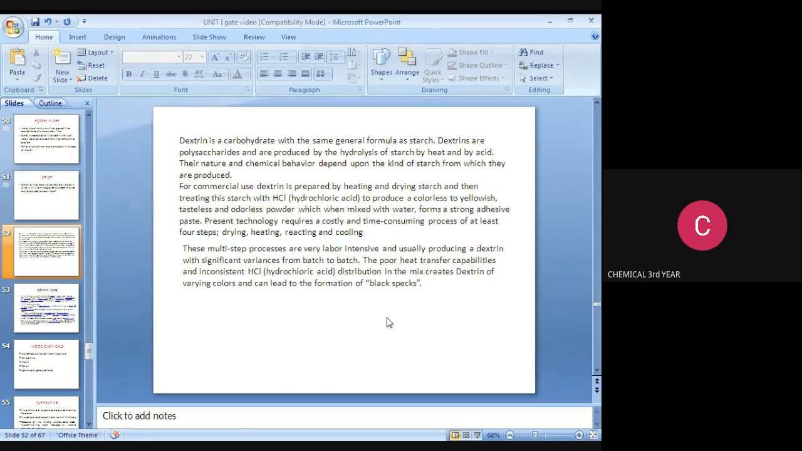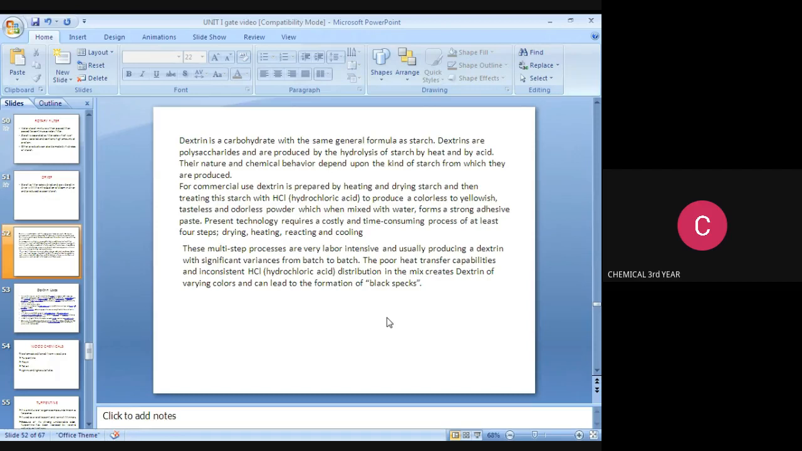Dextrin is a carbohydrate with the same general formula as starch. Dextrins are polysaccharides. So note it down. Sometimes they may ask this type of questions. Dextrins are polysaccharides produced by the hydrolysis of starch by heat and acid. Their chemical behavior depends upon the kind of starch from which they are produced.